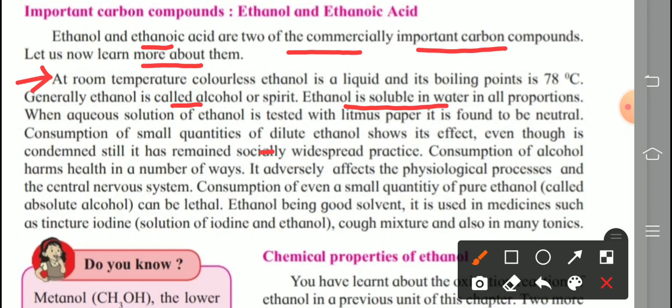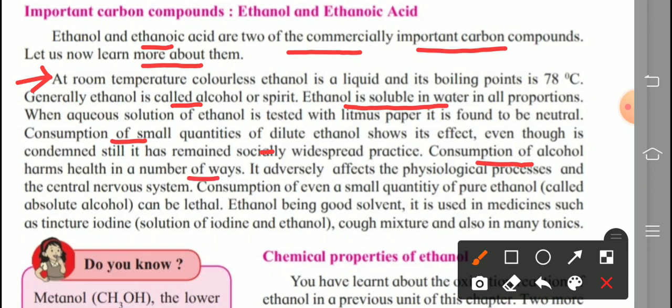Clear, all of you? Next, consumption of small quantities of dilute ethanol shows its effect. Even though it is condemned, it has still remained a socially widespread practice. Consumption of alcohol harms health in a number of ways.